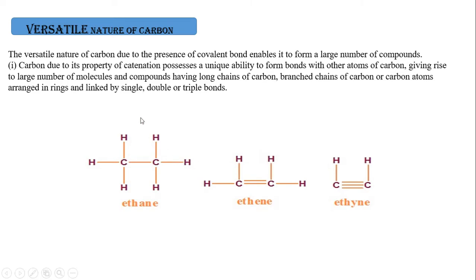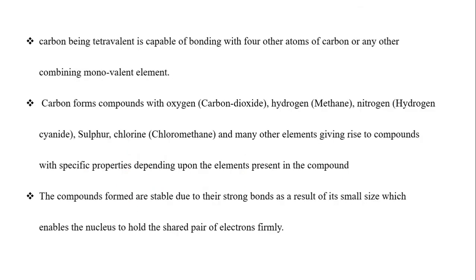So it has the property of catenation because it has the unique ability to form bonds with atoms of other carbon. Okay, this is the first one. So catenation, and it is tetravalent. It is capable of bonding with 4 other atoms, carbon or any monovalent element. So carbon can form compounds with oxygen, hydrogen, nitrogen, sulfur, chlorine.